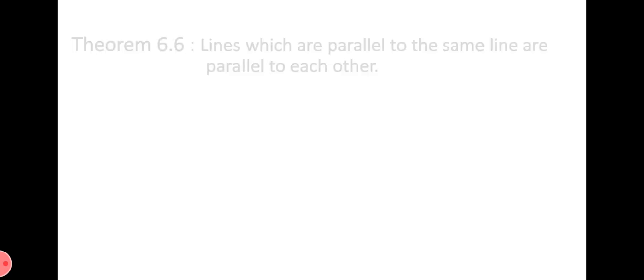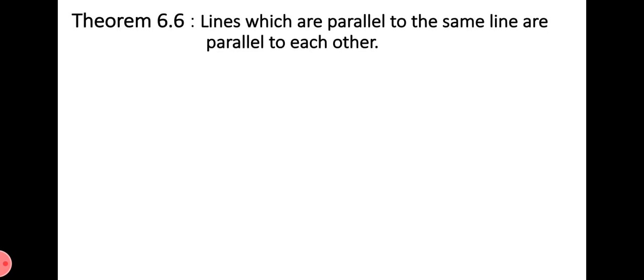Okay, another important theorem where we need to prove it is theorem 6.6. Now the statement of theorem 6.6 states lines which are parallel to the same line are parallel to each other. Yes, you have to learn by heart this theorem, so please watch it 2 times. Lines which are parallel to the same line are parallel to each other.